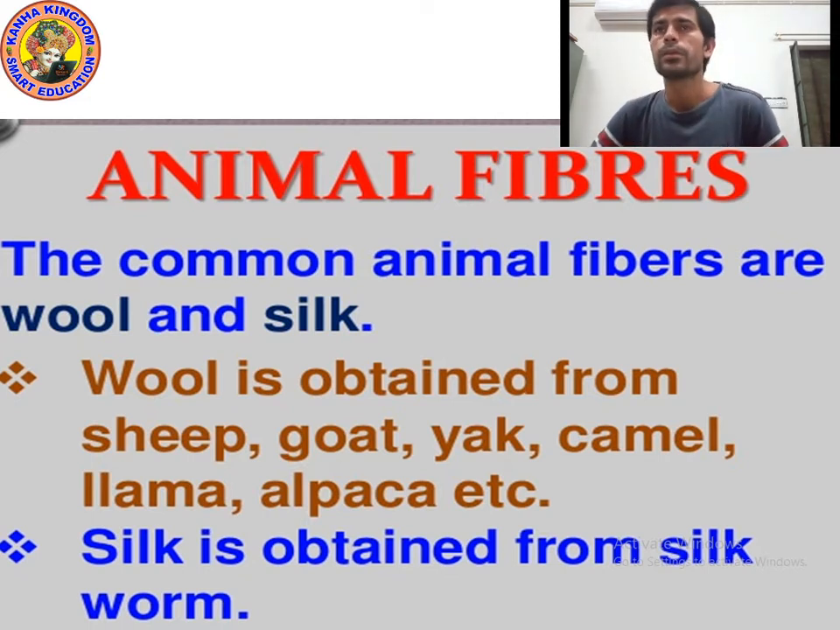So kids, now you know about plant fiber and animal fiber. The fibers which are obtained from animals are called animal fiber, and the common animal fibers are wool and silk. Wool is obtained from sheep, goat, yak, llama, alpaca, and silk is obtained from silkworm. Okay, am I right? Now let's move on to the next point.